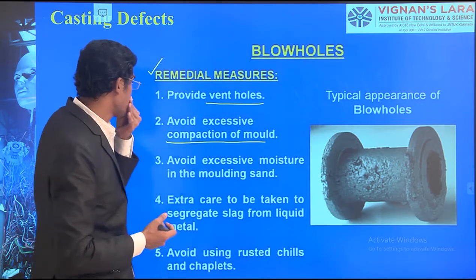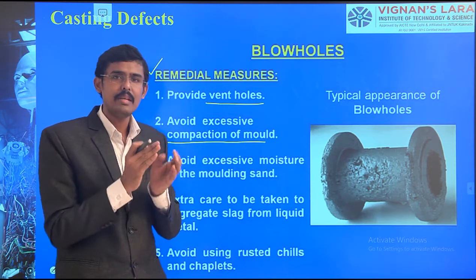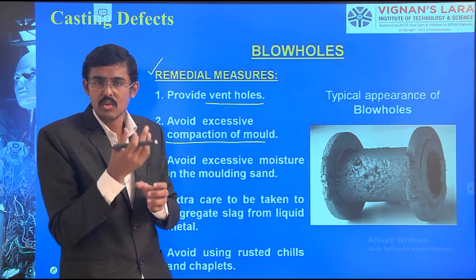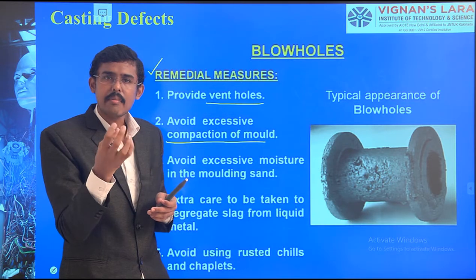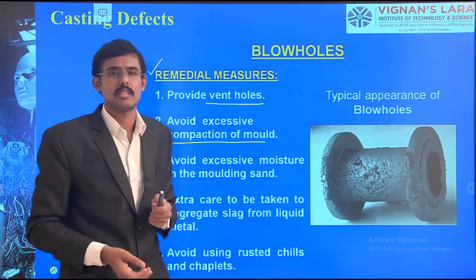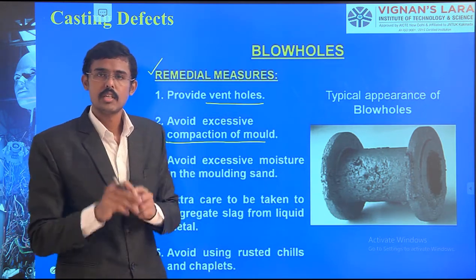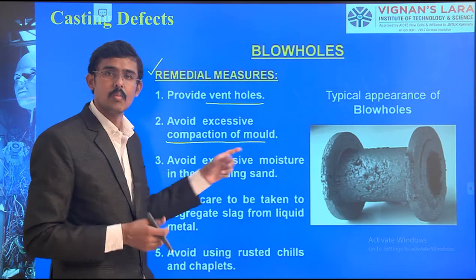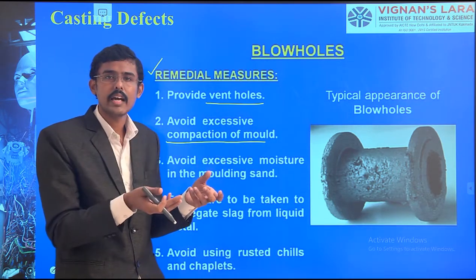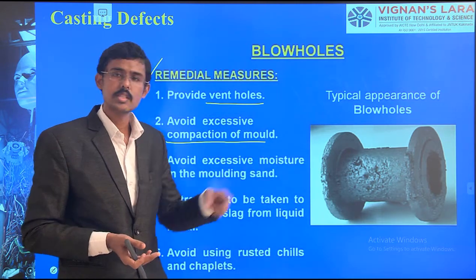If you do more compaction, it is tightly packed and there is no loose sand. Loose sand means there are micro gaps between the sand grains for the escape of gases. If we compact tightly, there is no permeability. If there is no permeability, the moisture cannot come out, the evolution of gas will not happen, and the gas will not escape. Then these blowhole problems will form.